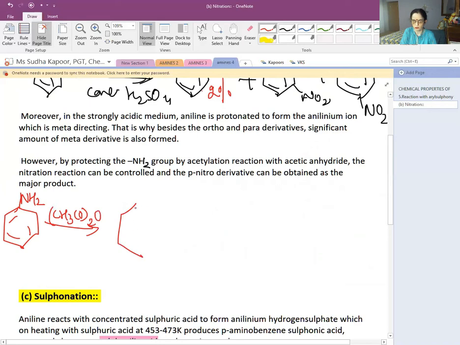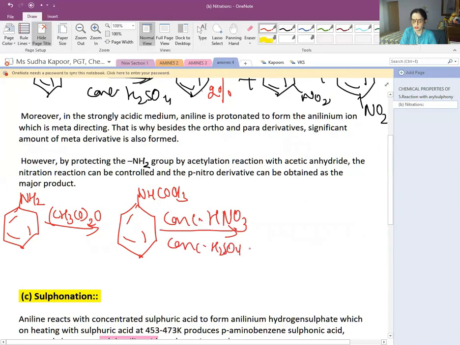NHCOCH3, the protection is done. Then concentrated HNO3 and concentrated H2SO4. We will be getting the other product, that is NHCOCH3 along with NO2.